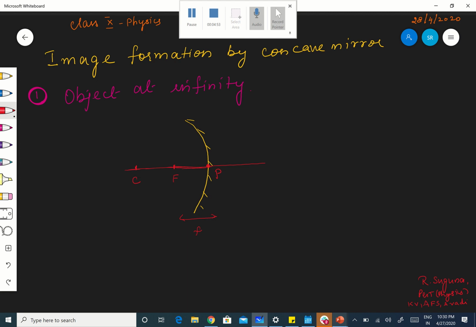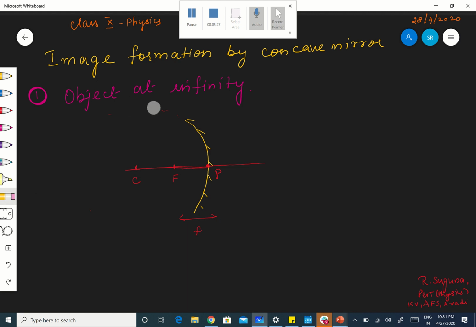And what is PC here? PC is what is called the radius of curvature. Why? Because it is the radius of the sphere of which the mirror is a part. That is what is called the radius of curvature. And PF is what is called the focal length. So PF is equal to f, the focal length, and PC is nothing but the radius of curvature, capital R. Right? Okay, anyhow, to start with.